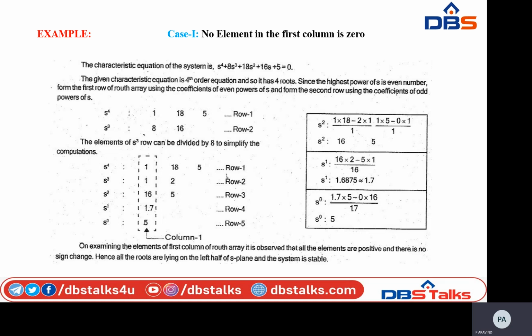By the characteristic equation, that is, here we have the characteristic equation. By using that characteristic equation, we are going to determine the stability. Okay. So that is here s^4 + 8s^3 + 18s^2 + 16s + 5 = 0.